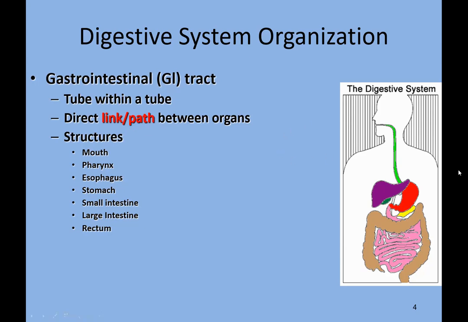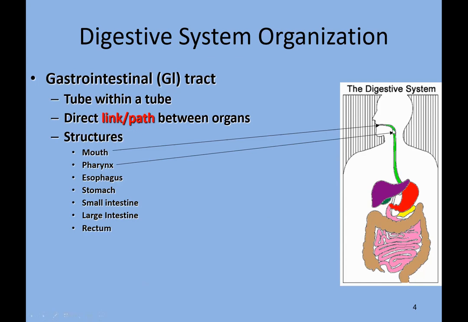So over here we have the mouth, in which the mechanical digestion occurs, and this is the only stage where mechanical digestion occurs. And from here the chemical digestion also starts. Now we have the pharynx. Pharynx is a common pathway for air and food.